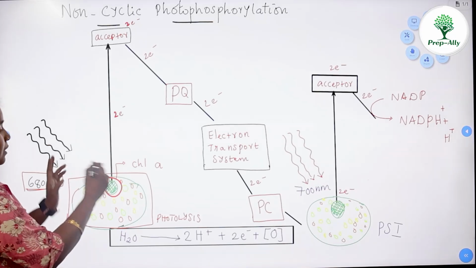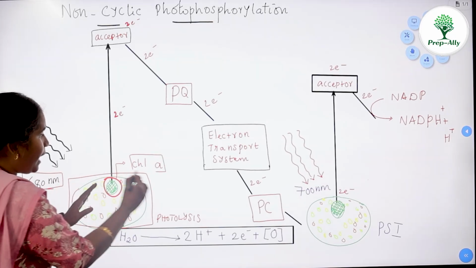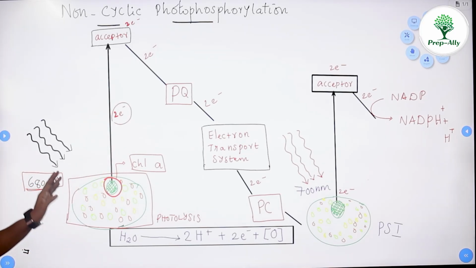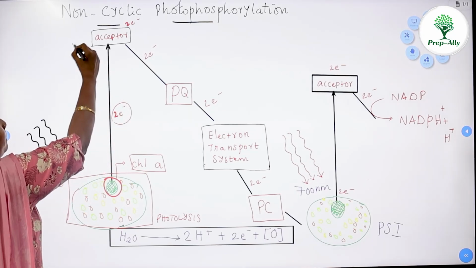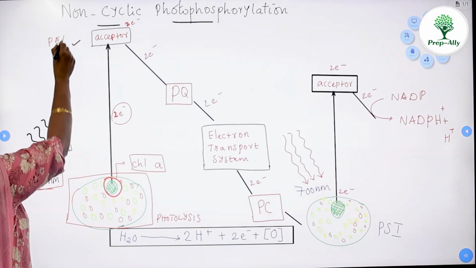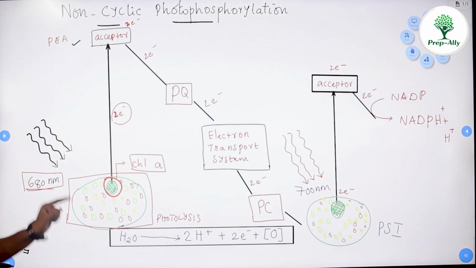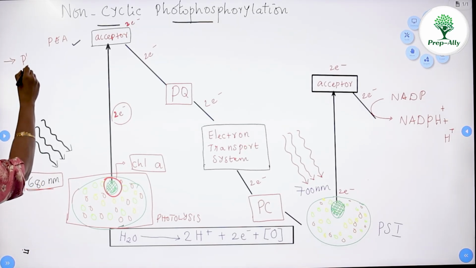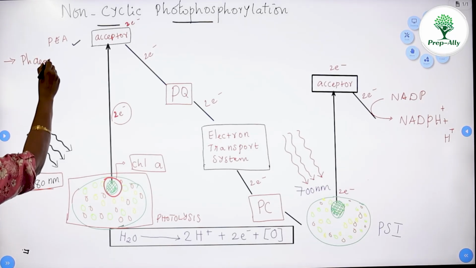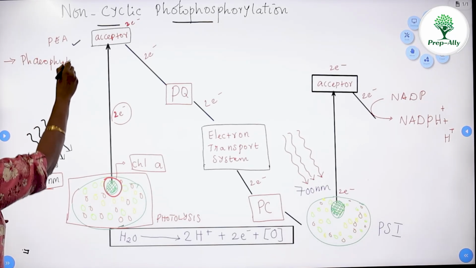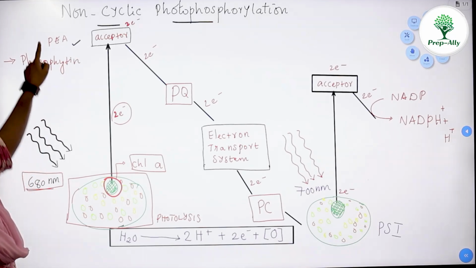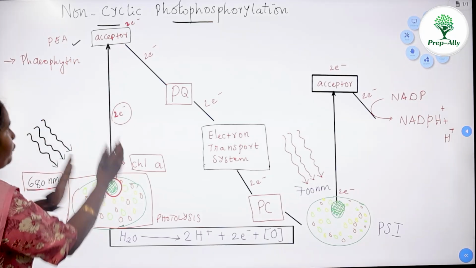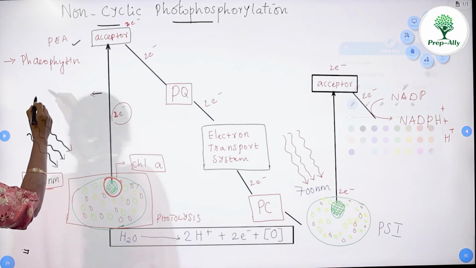As soon as the light is absorbed by chlorophyll A at 680 nanometer, the electrons get excited. When the electrons are excited, there is a primary electron acceptor. In case of photosystem 2, the name of the primary electron acceptor is pheophytin. Once pheophytin accepts the electron, this movement of electron is known as uphill movement.